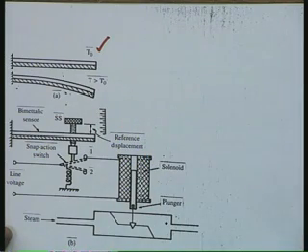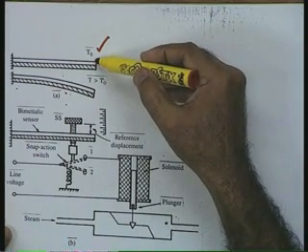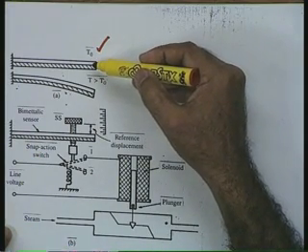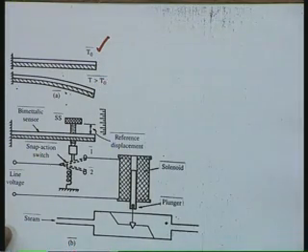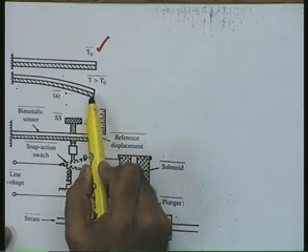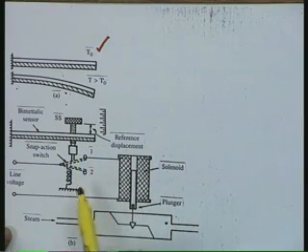This is situation 1. Now, assume that the temperature rises beyond the set point value because of the environmental effects or because of other disturbances beyond your control. In that particular case, what will happen? The thermostat will curl downwards, let us say, it depends upon our design.